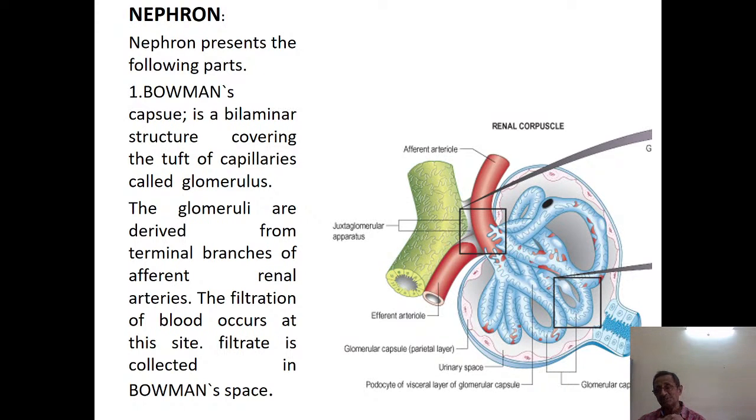Because of the rise in pressure, the fluid part of the blood with some minerals is pushed out of these capillaries, and that is collected in the Bowman space. This is because of the pressure gradient. The pressure will be less in the afferent arteriole, which has a broader lumen, whereas it will be more in the efferent arteriole because it has a narrower lumen.